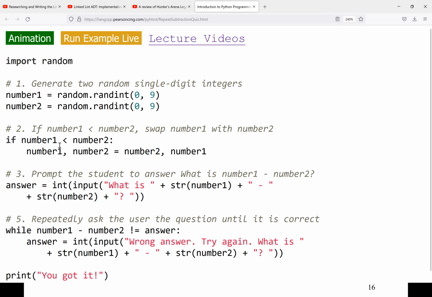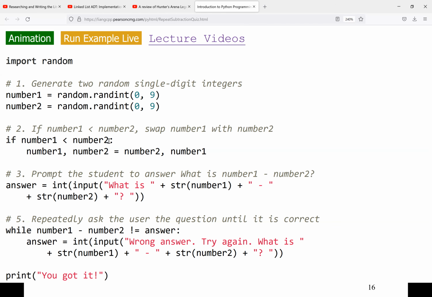So next thing we do here, we say that, okay, if number 1 is less than number 2, we want to swap number 1 with number 2. So again, this is one of the good examples in Python. Now, if you have taken Java or other programming language, if we are swapping two numbers, we need to declare a third variable. Then we put the first value or the second value in the third variable. Then we assign the first or second value to either the first.